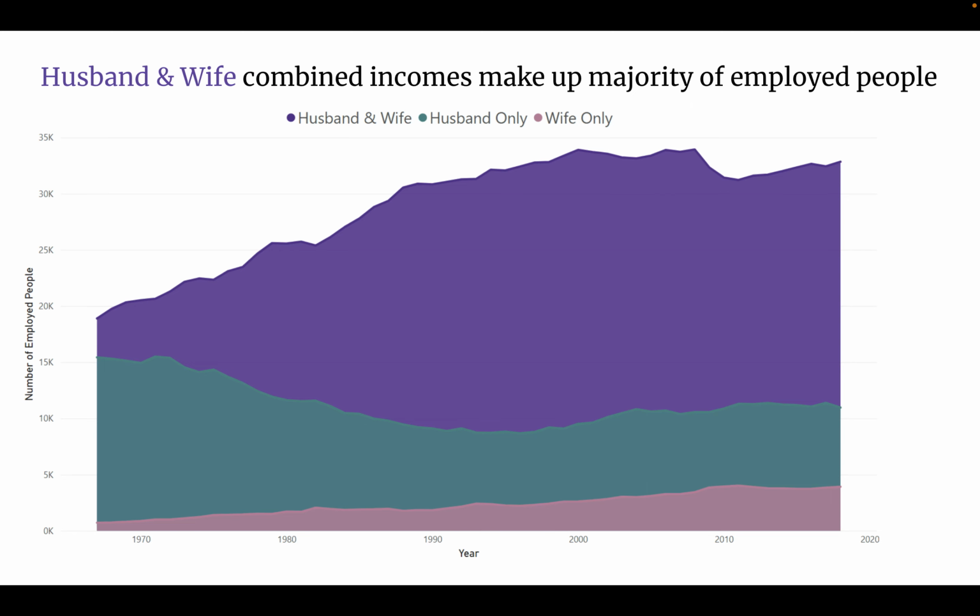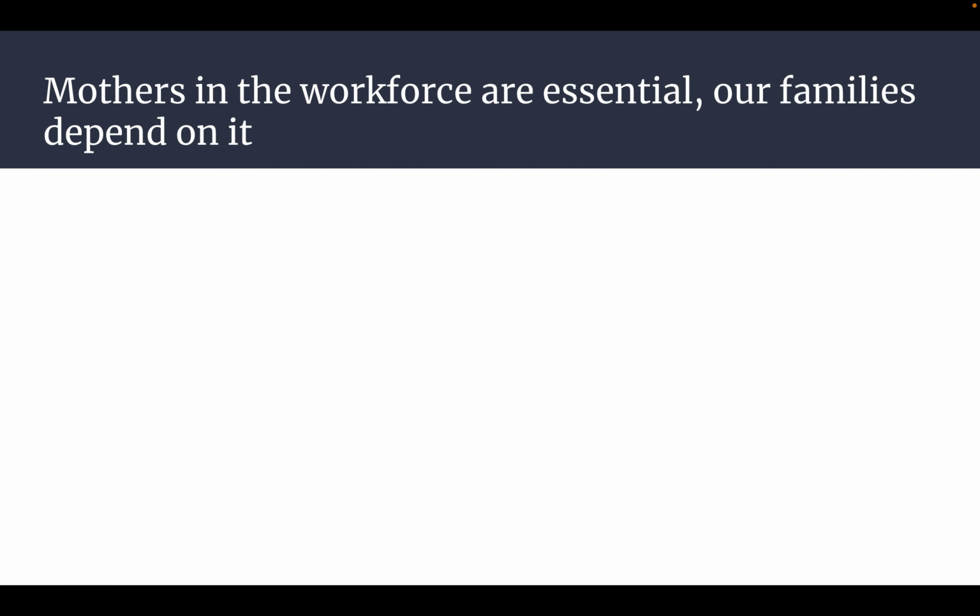When we compare numbers of employed people, we see the vast majority of incomes have already been made up of husband and wife combined incomes. There was a slight dip in 2008 again, likely because of the unemployment rate, but the trend is still increasing. Mothers no longer have the option to stay at home because they simply can't afford to. Their families depend on their incomes.